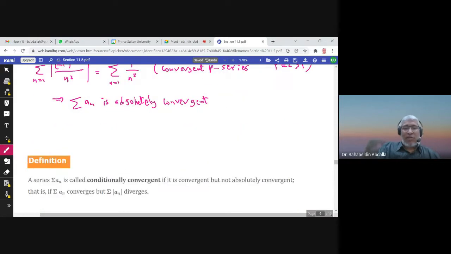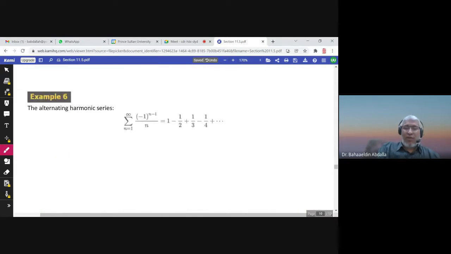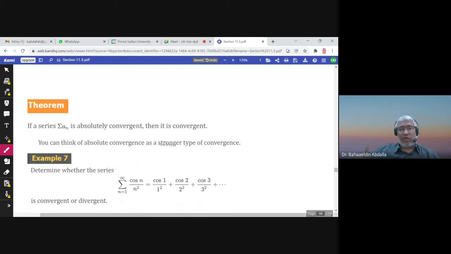Now you may ask yourself, if the series is absolutely convergent, is it convergent? And the answer is yes. There is a theorem that says if the series is absolutely convergent, then it is convergent. So you can think of absolute convergence as a stronger type of convergence.